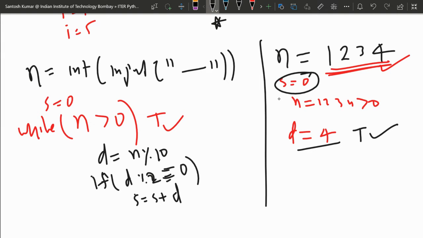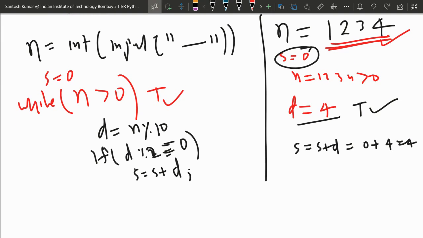The initial value of s is 0. Now s will be s plus d. So s is 0 and d is 4, so it will be 4. Again, next what we are doing? Next we are updating the value of n.